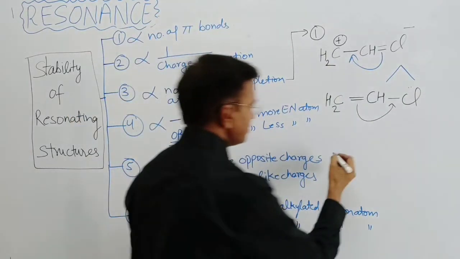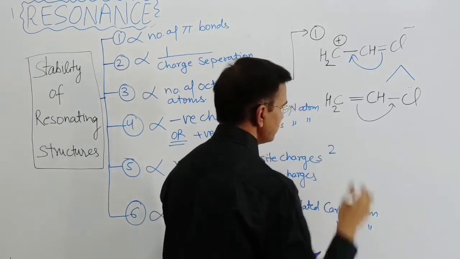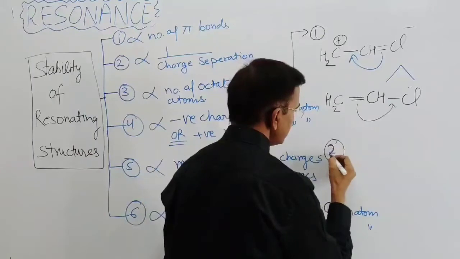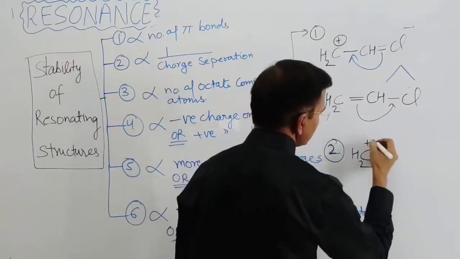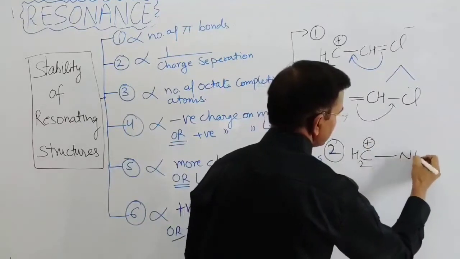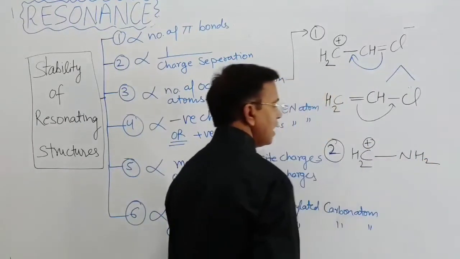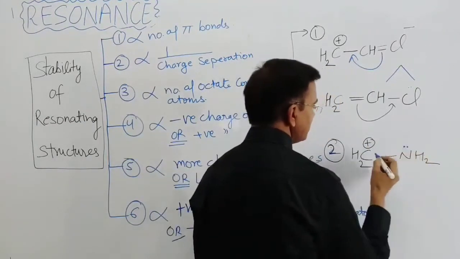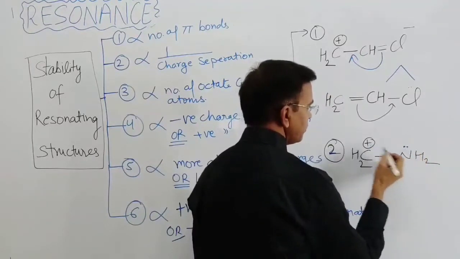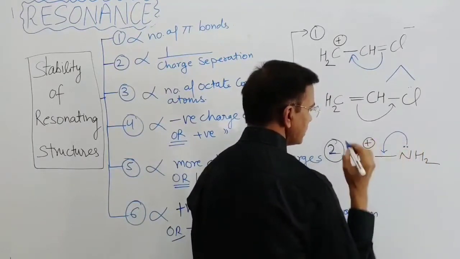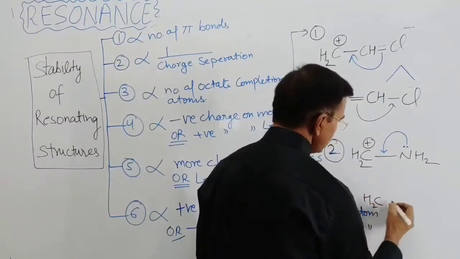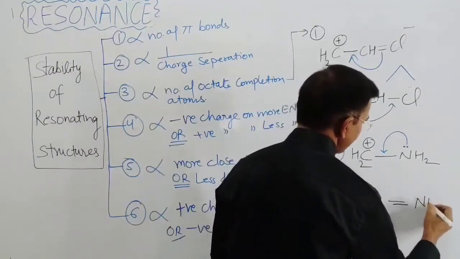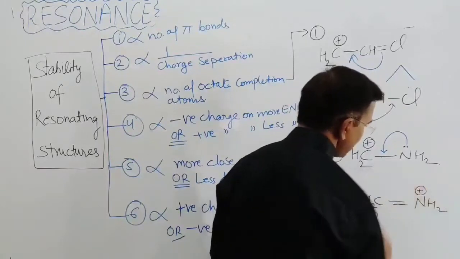Now the next question, the second question, is let's take CH2 positive NH2, right? A lone pair is present on the nitrogen atom, and the positive charge comes here, and the second species will be CH2 double bond NH2 with a positive charge on the nitrogen atom.